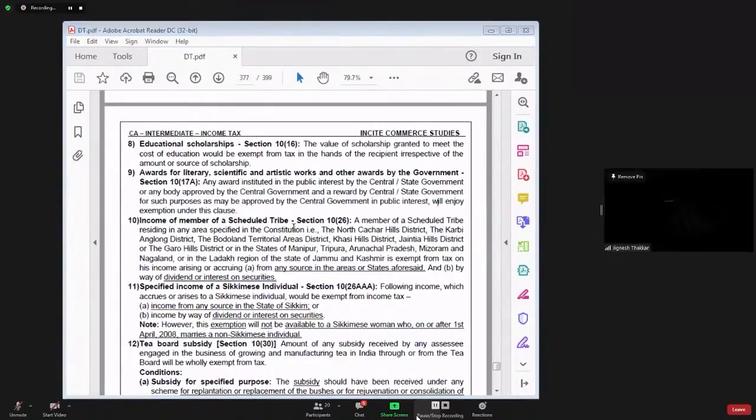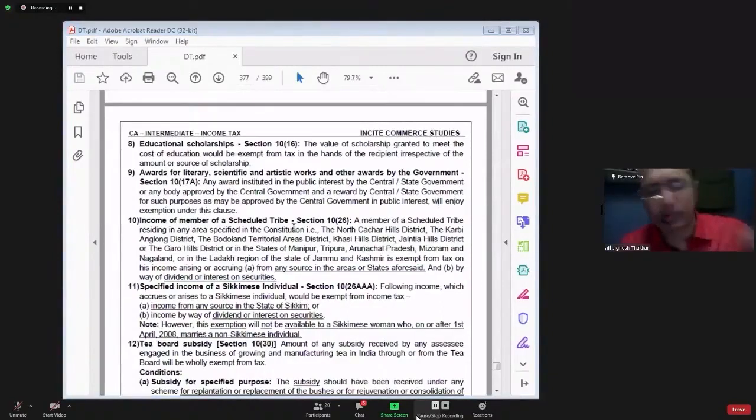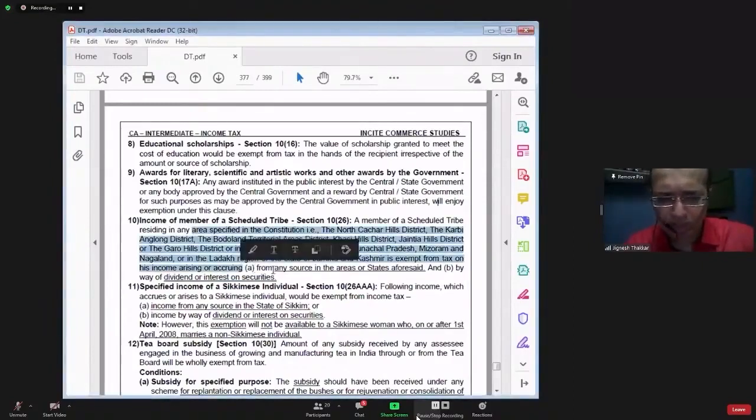So basically, they are talking about two incomes. Income earned from specified area, any income in that specified area, and income earned in the form of dividend and interest. These two things will be totally exempt from tax.